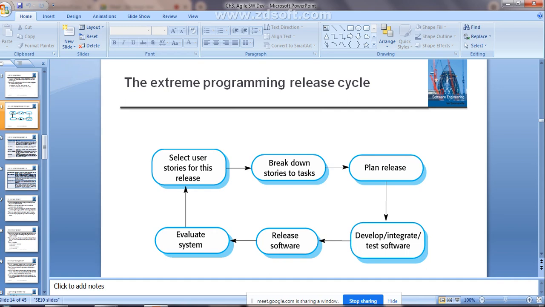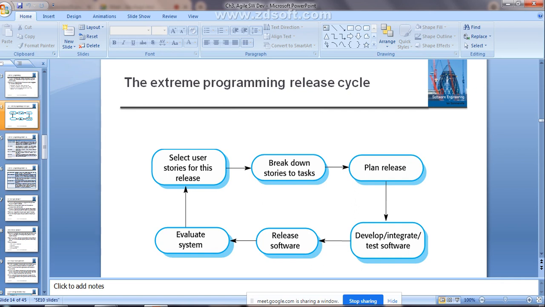Next, in yesterday's class we went through this diagram, showing how the release cycle works in extreme programming. First you select the user stories for the release, and the stories will be broken down into different types of tasks. Then you plan the release, develop the different increments, integrate them, test the system as a whole, and release the software.